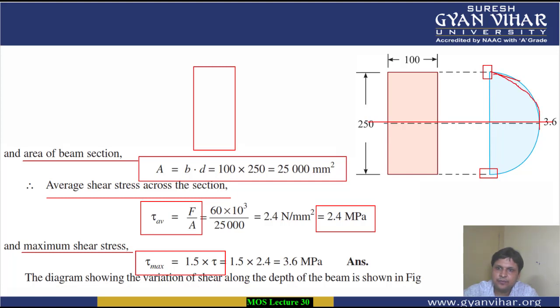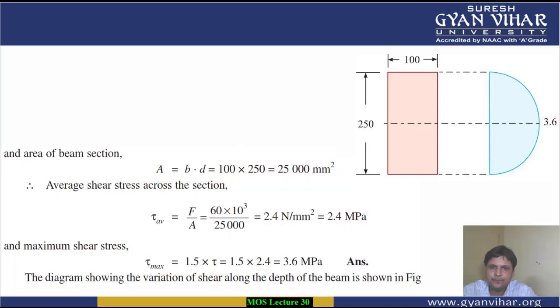So this will be the distribution of shear stress, and the maximum value which you will get here is given by the relation which we have derived, 1.5 into tau for a rectangular section. All right, I hope you have understood this concept.